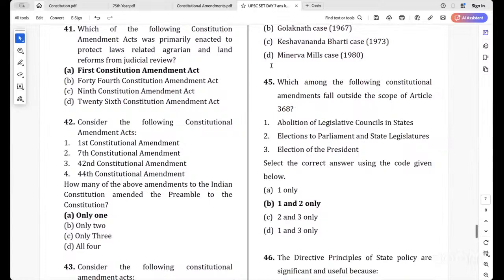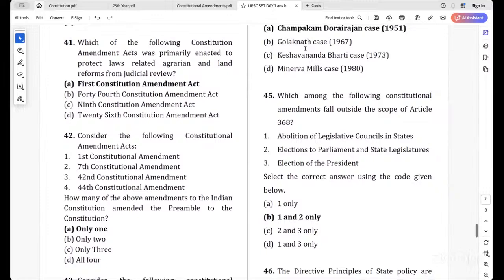okay, because in Kesavananda Bharati case it doesn't happen. In Minerva Mills case, they said that they both are equal. Then in Golaknath case, what happened? Okay, in Golaknath case, it is told that fundamental rights are not, what did they say? Immutable, non-changeable. It was told in Golaknath case.